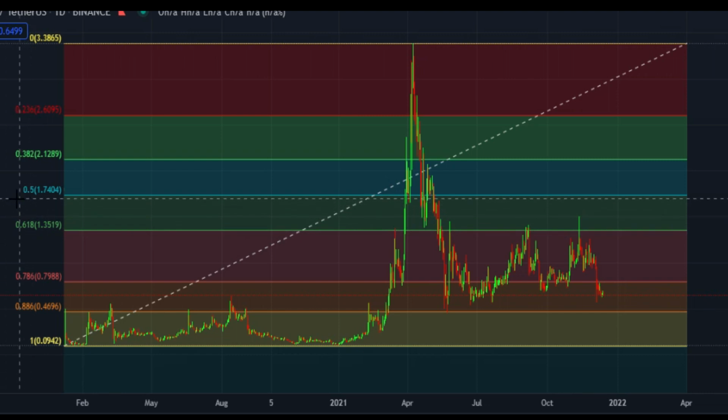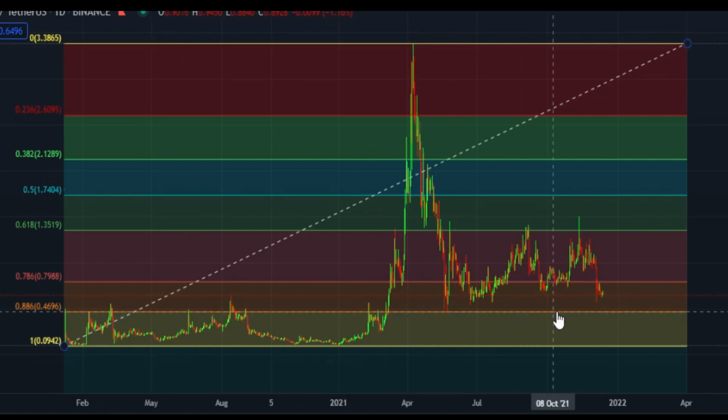After that this zone, which is 0.5, which is very important Fibonacci level, and it is at $1.74. After that 0.38, which is at $2.12 price area, and after that 0.23, which is $2.60 price area, and after that this level $3.38. But for all these things it has to break this zone 79 cents price area and close daily candle above this zone. After that next target will be $1.35, and after that so on.